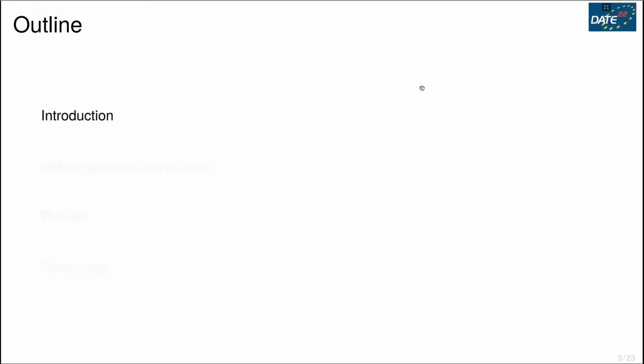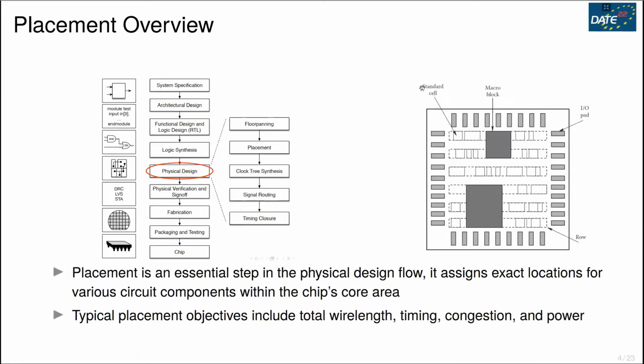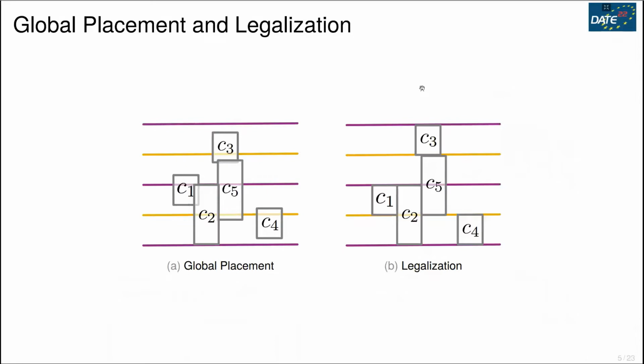Let's start from introduction. Placement is an important step in chip implementation flow, which assigns exact locations for various circuit components, mostly our standard cells. Usually, placement is performed towards multiple objectives, including estimated wirelength, timing, congestion, and power. The whole placement flow can be categorized into 3 steps: global placement, legalization, and detailed placement. Legalization is covered in this talk.